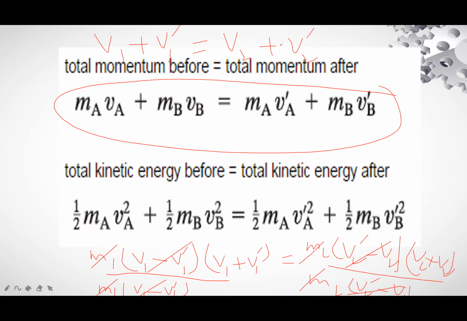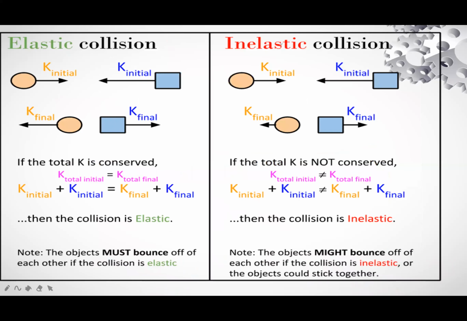Now we will revise it. Elastic collision: initial kinetic energy of this body and this body. Collision. After collision, kinetic energy final. Now discuss: if the total kinetic energy is conserved, total initial kinetic energy is equal to total final.